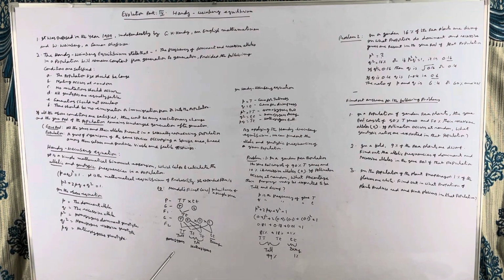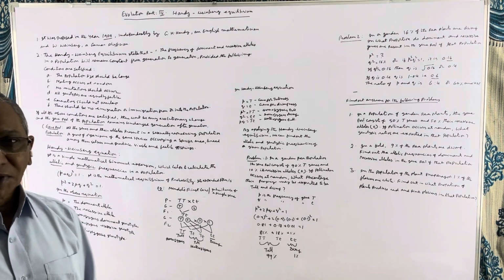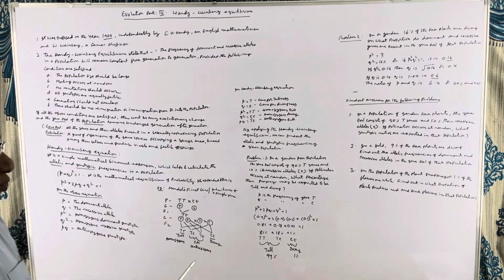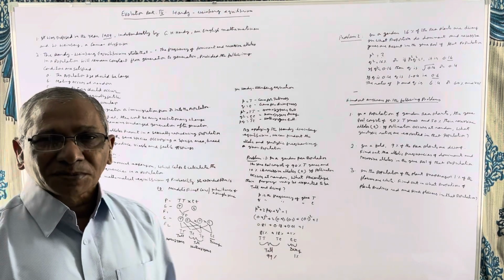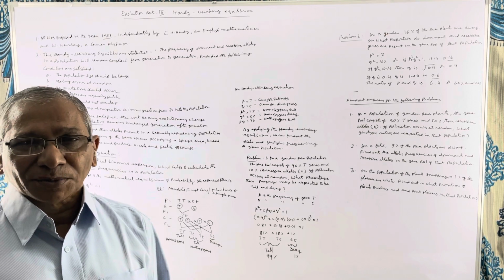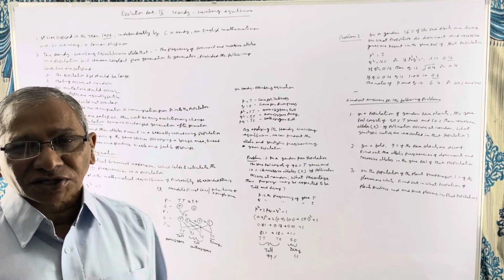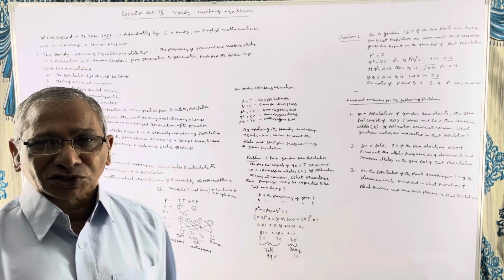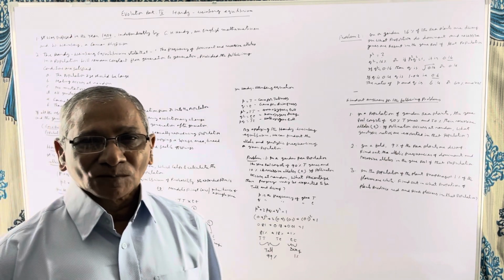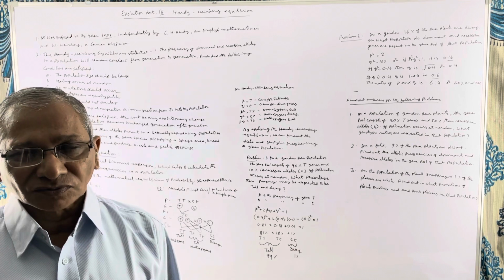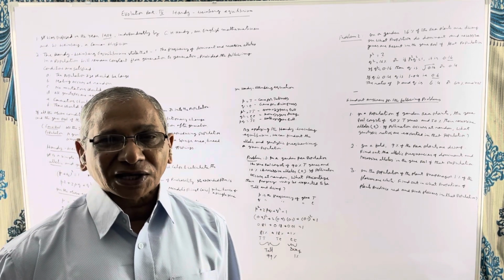Generations should not overlap. This means there must be clear-cut generations one after one. They should not overlap. And there should be no emigration or immigration from that population or into that population. Emigration means moving away from that population. Immigration means coming into that population. If some animals migrate into that population, it is called immigration. If some animals of that population leave that group, it is called emigration. So there should not be any emigration or immigration.